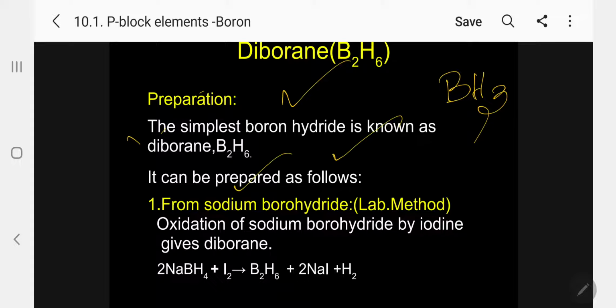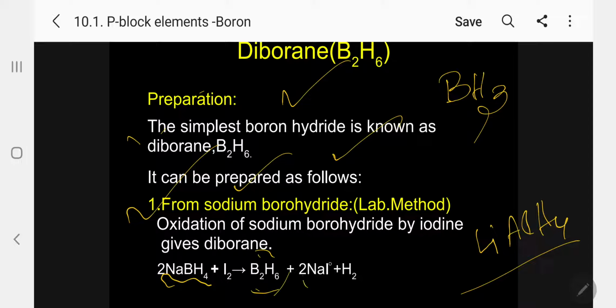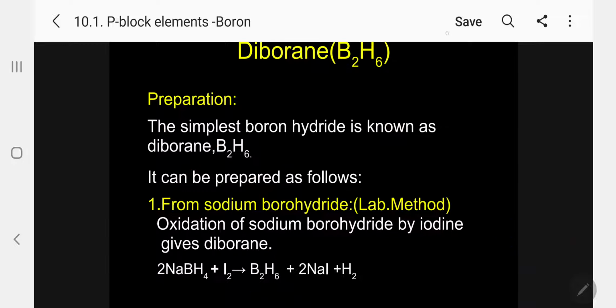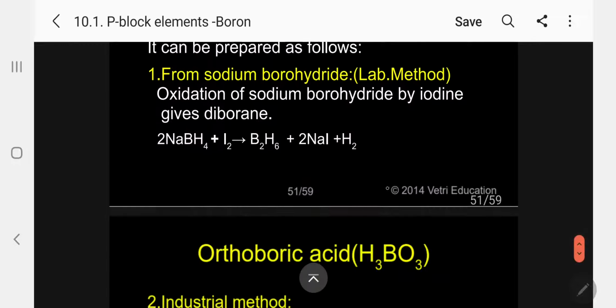From boron hydride, the laboratory method: oxidation of sodium borohydride, NaBH4, sodium boron hydride, a powerful reducing agent. Another one is lithium aluminum hydride. Kindly follow. This is another powerful reducing agent. So sodium borohydride reacts with iodine to produce diborane, forming sodium iodide, and hydrogen is liberated. So this is the diborane we can prepare from sodium borohydride.